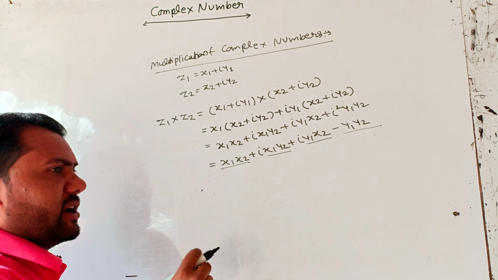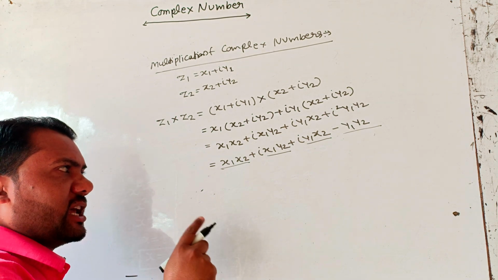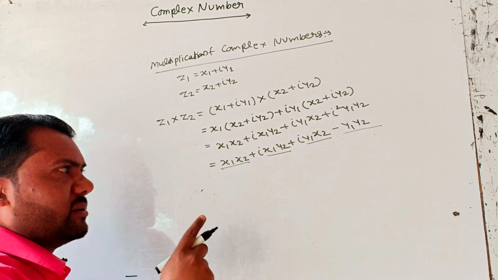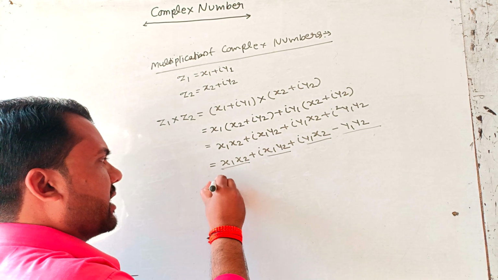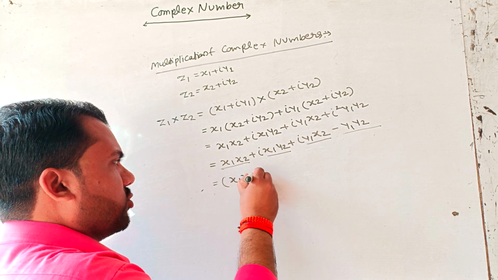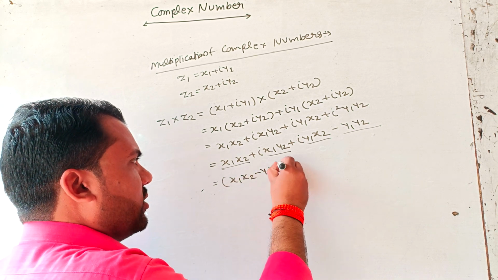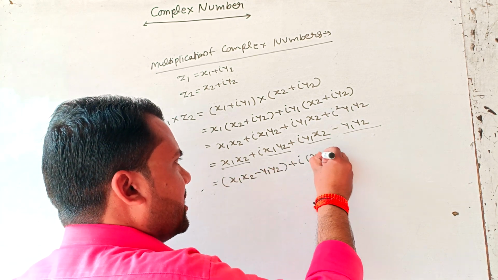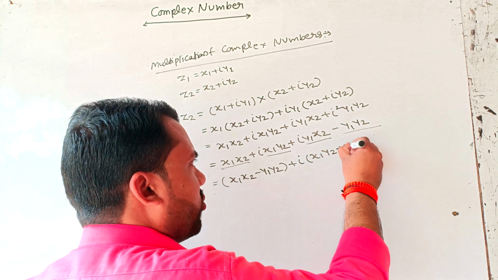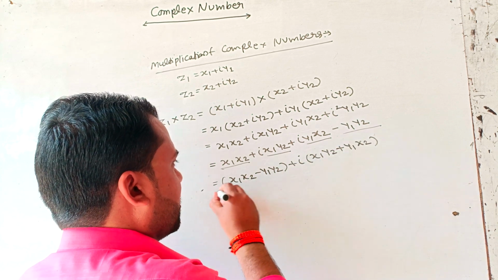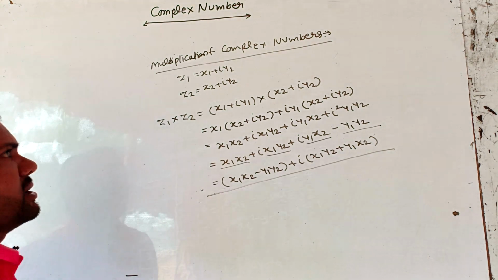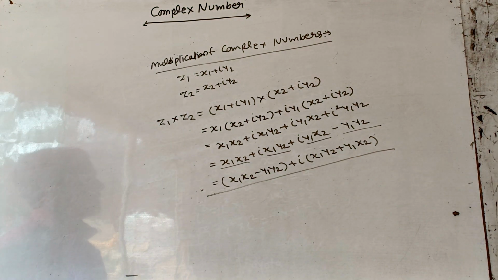We always operate real part with real part and imaginary part with imaginary part. Then we can write x1 x2 minus y1 y2 plus i times x1 y2 plus y1 x2. This is the property of multiplication of complex numbers.